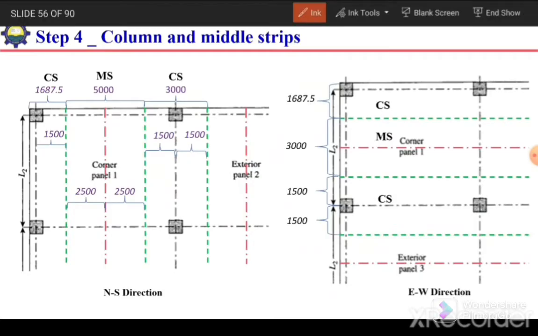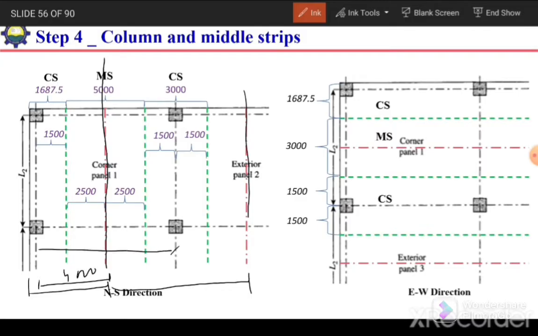The next step is to decide the width of frame as well as the width of column strip and middle strip. For width of frame, simply we need to take the center line of the panel. So this will be our exterior frame and this will be our interior frame in case of north-south direction. So the width of exterior frame will be from center line of this column up to the frame, it is 4000 because the total is 8 meter.